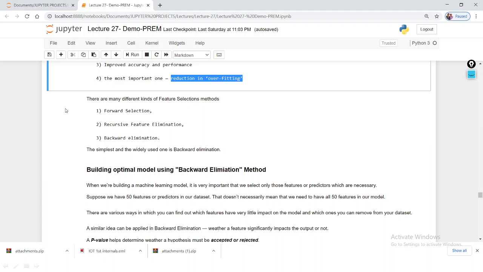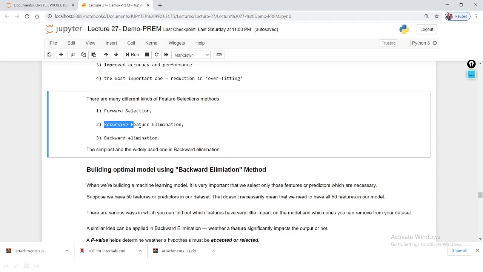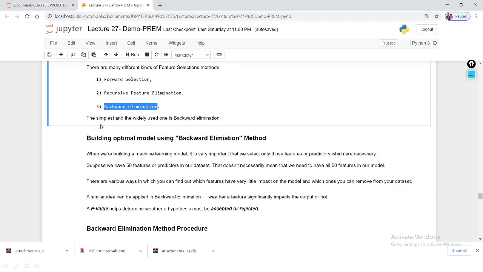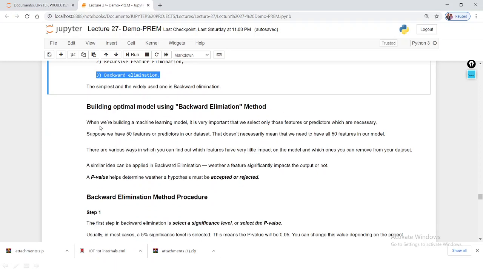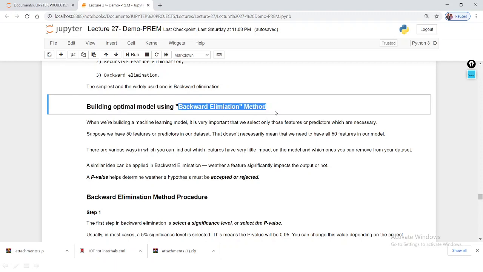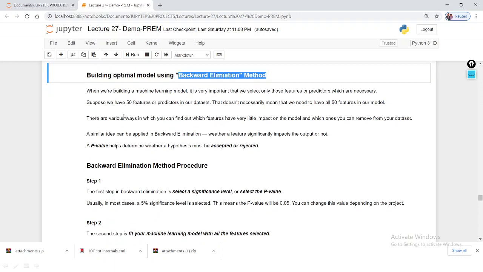So how many ways can we do feature selection? That is forward selection, recursive elimination, and backward elimination. So in this lecture I am going to use the backward elimination method for selecting the features. So here we are building the optimal model by using the backward elimination method. So what is the backward elimination method?